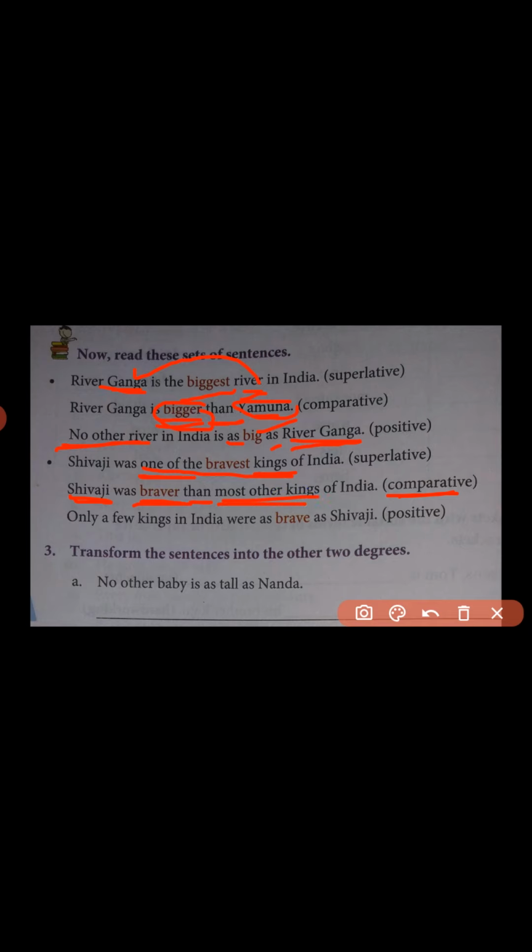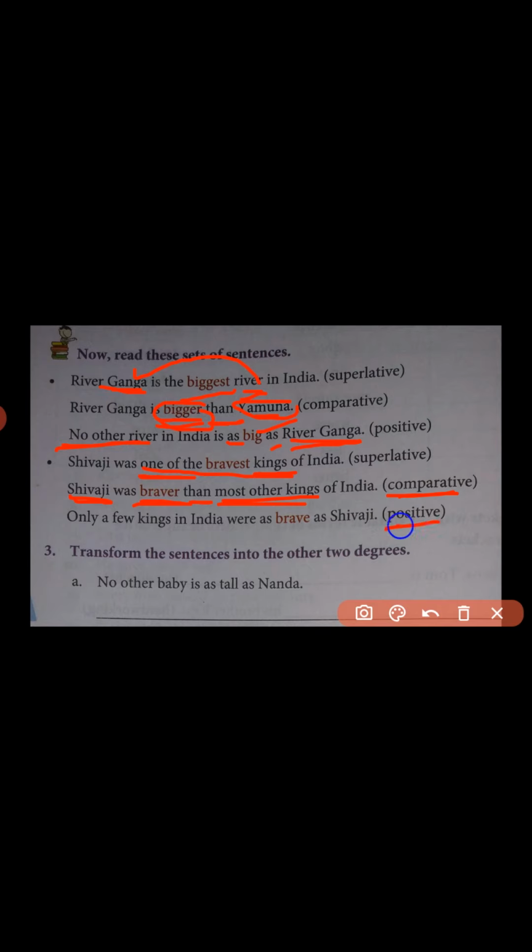When we change this superlative degree form into comparative, we find Shivaji was braver than most other kings, because the given sentence in superlative is in plural form. So while changing to comparative form, we use the words most other for the comparative degree.